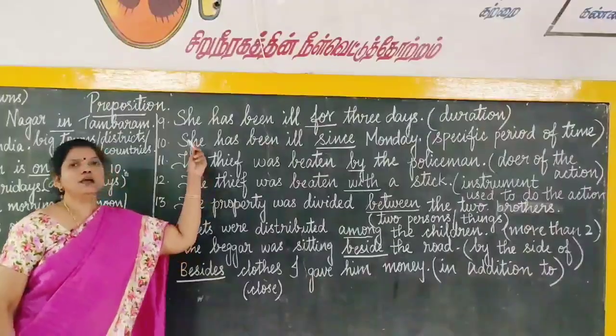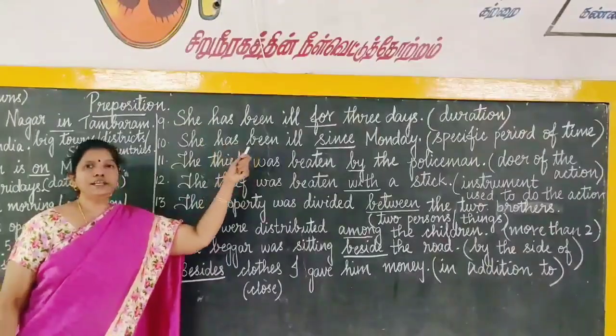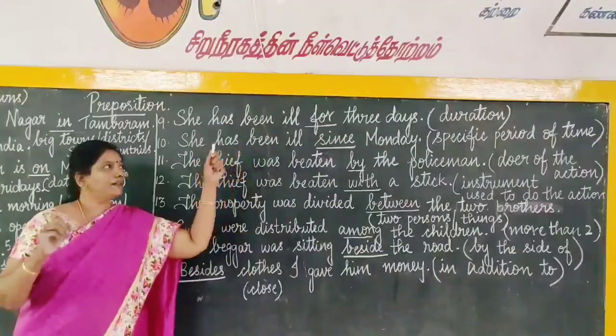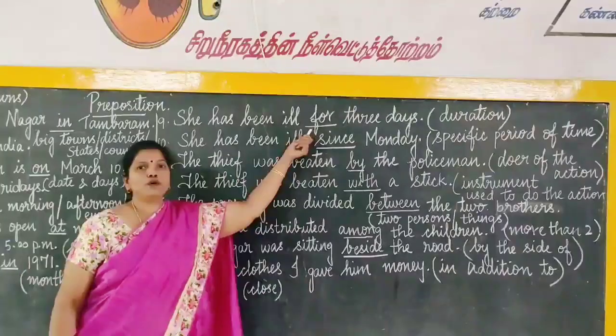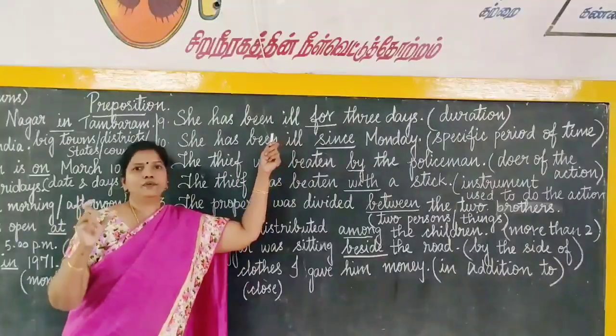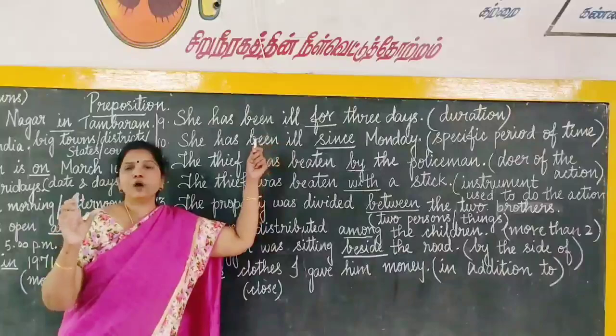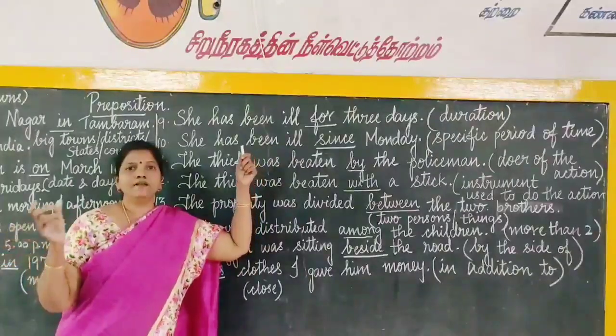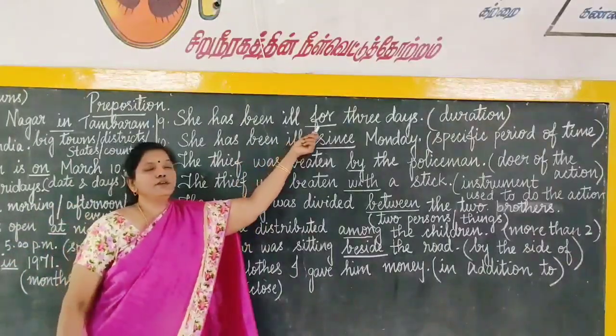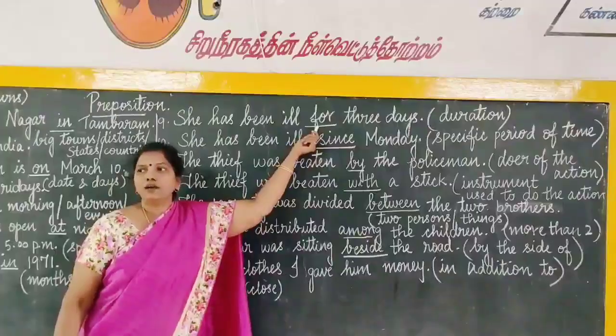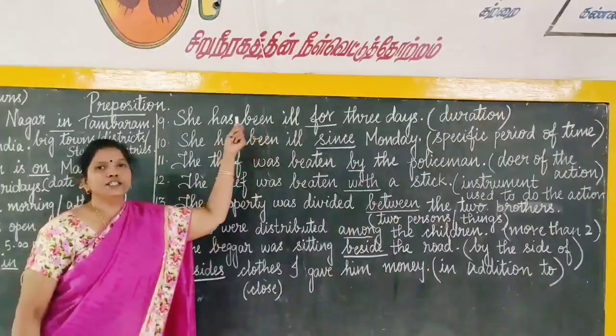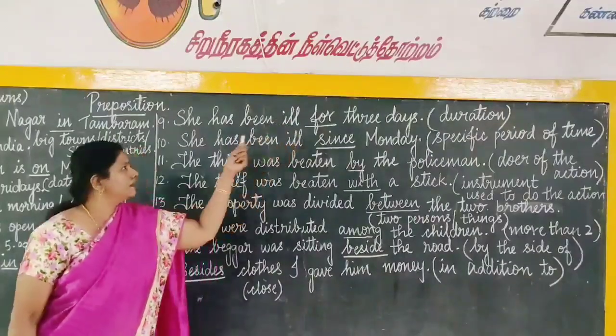The ninth one, she has been ill for 3 days. For 3 days, we have to use the preposition for a period of time. When we are talking about duration, how long the girl has been ill. When we are talking about the duration, we have to use the preposition for. Okay. How long she has been ill? She has been ill for 3 days.